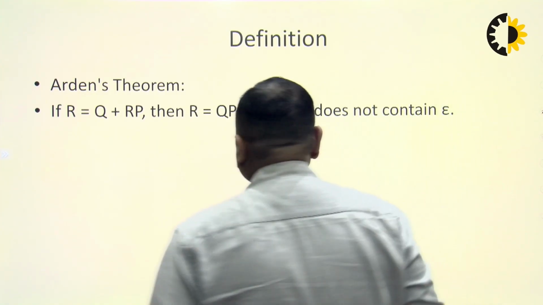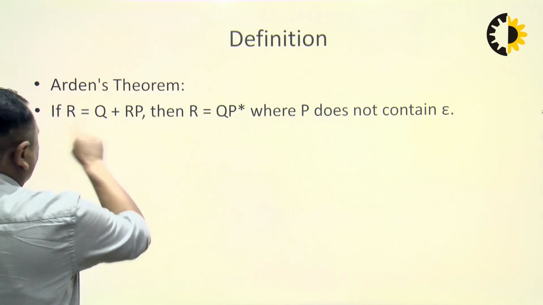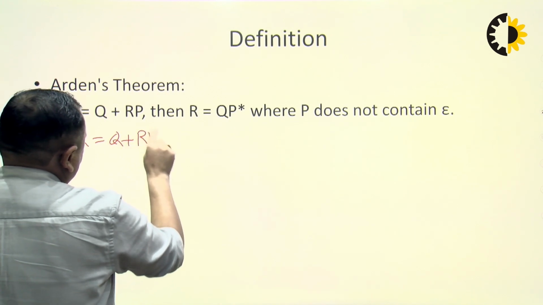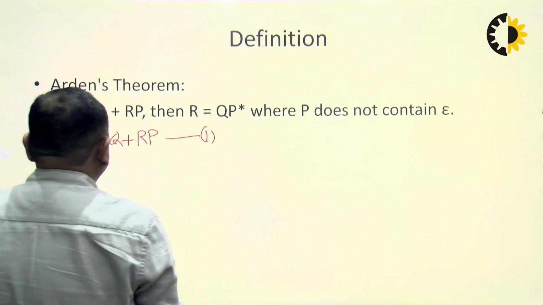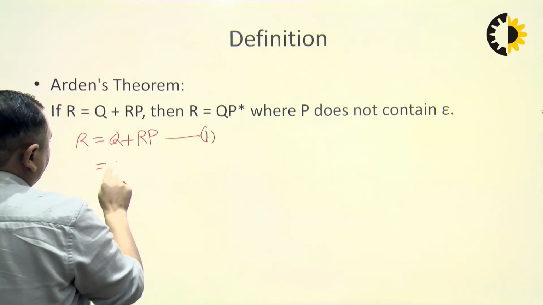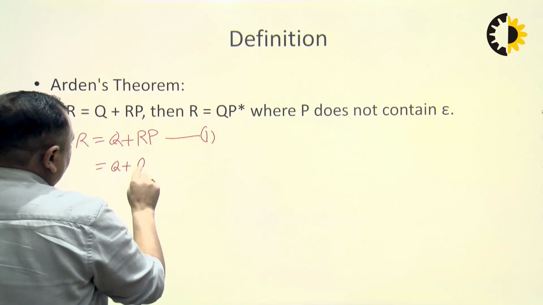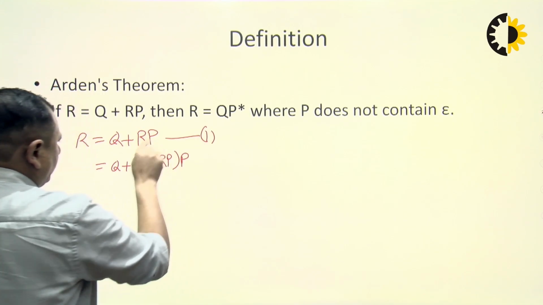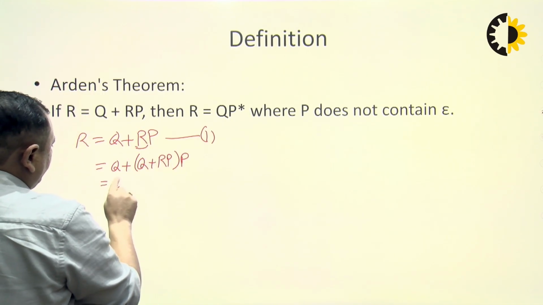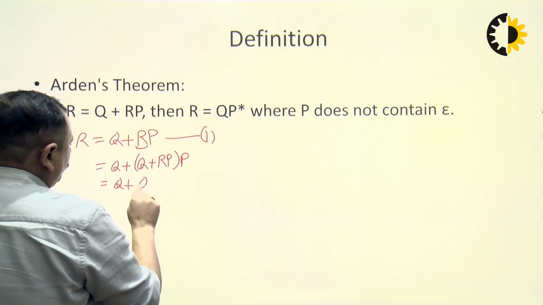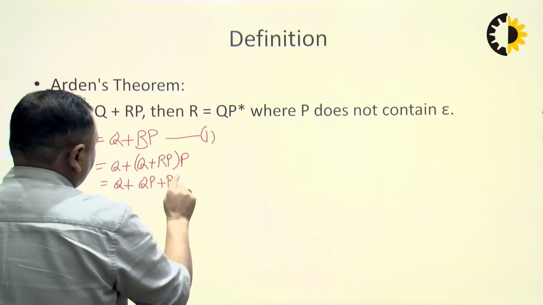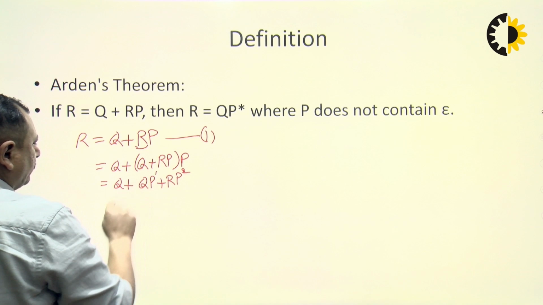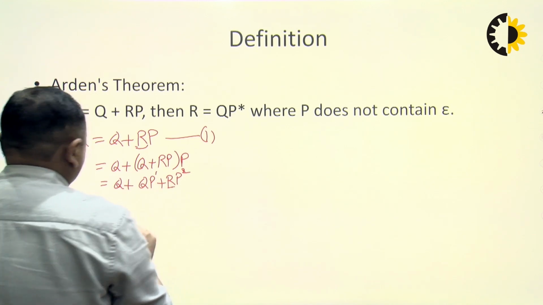What is the proof over there? Let us suppose this is R equals to Q plus RP. Okay. Now put the value of R into the equation number 1. So we get R equals to Q plus RP और P. ठीक, P वाला बाहर जो है, ठीक. When we open it, it becomes R equals to QP plus RP power 2. ये power 1 है.